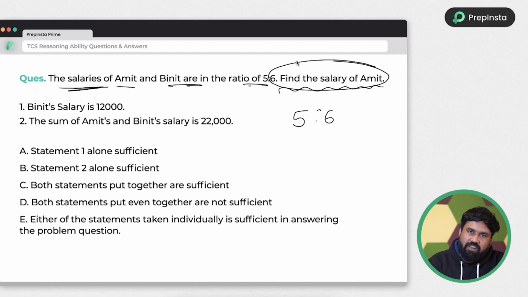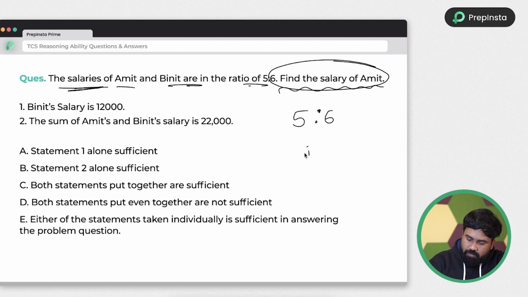Even I will solve these problems without pen and paper. Why? Because I will read the data and treat it like an imaginary thing. Can I solve it or not? If I can solve it, the data is sufficient. If I can't solve it, the data is insufficient. That's it. This is a judgment skill. See, the ratio is 5 is to 6, right?